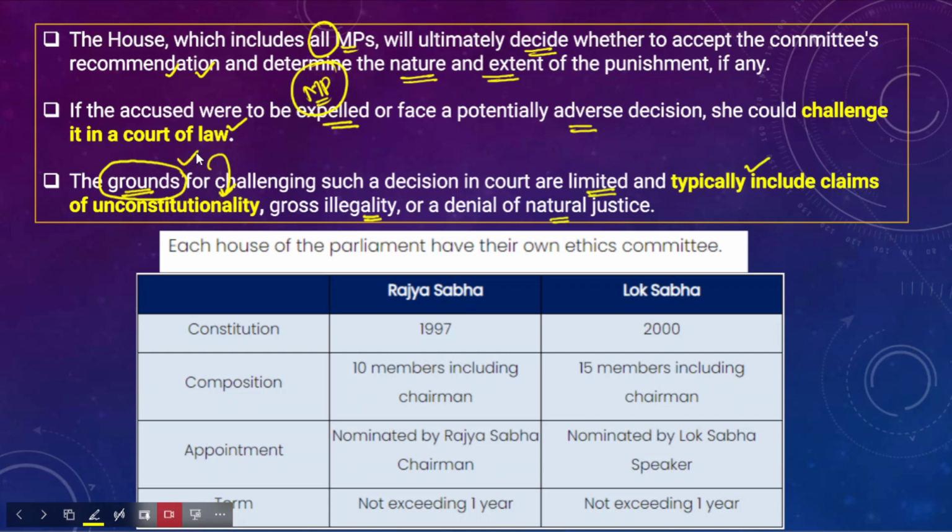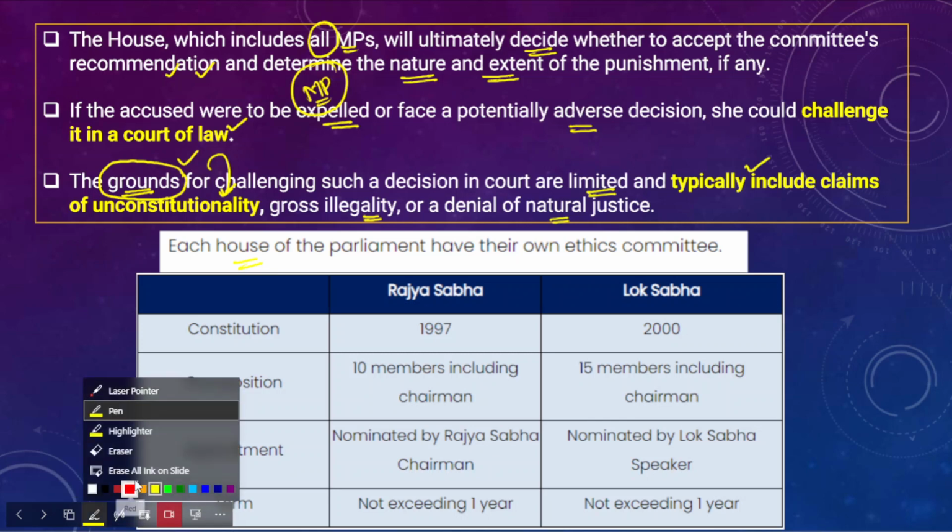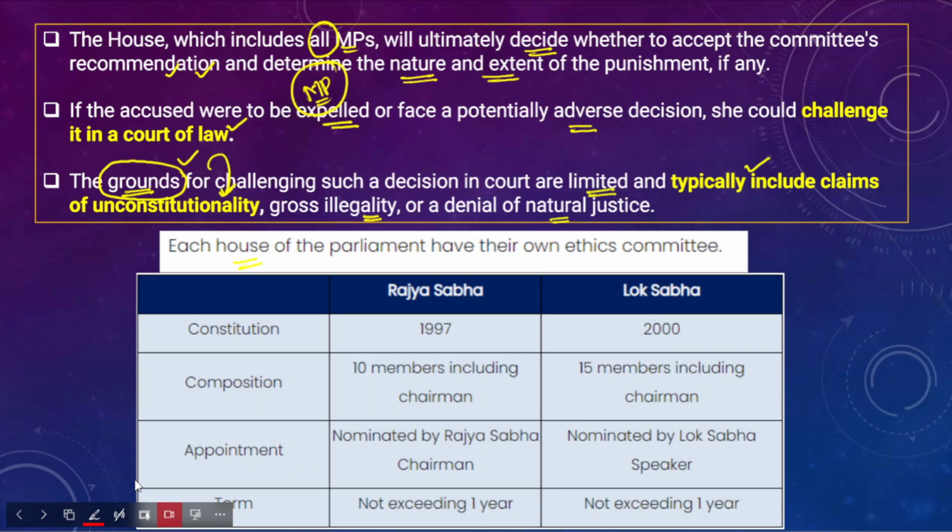If we talk about the ethics committee of the parliament, both Rajya Sabha and Lok Sabha have their own ethics committees. Each house has its own. Now we will briefly understand the constitution, composition, appointment and term of the ethics committees in both houses. The ethics committee of the Rajya Sabha was established in 1997, and the Lok Sabha's in 2000. After that, we need to talk about the composition as well.